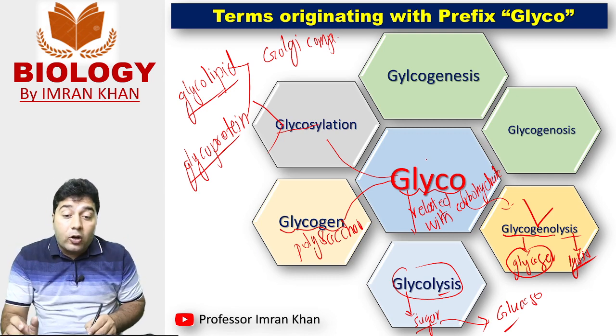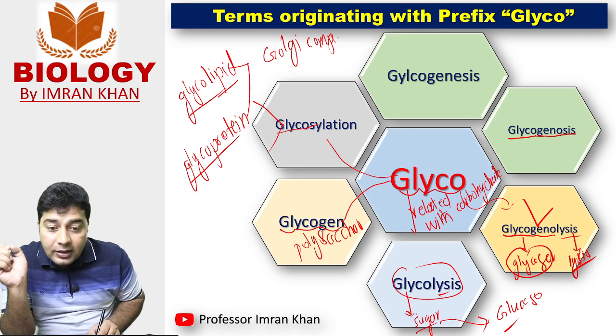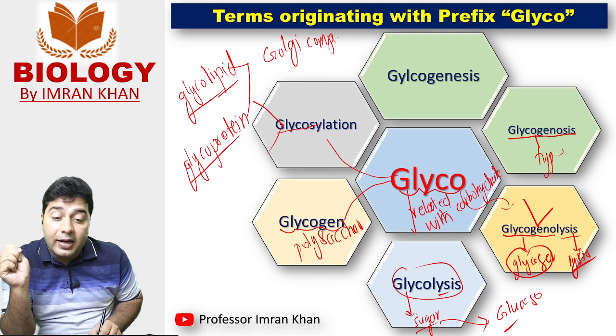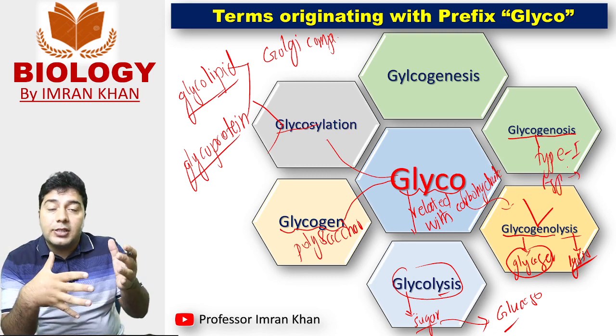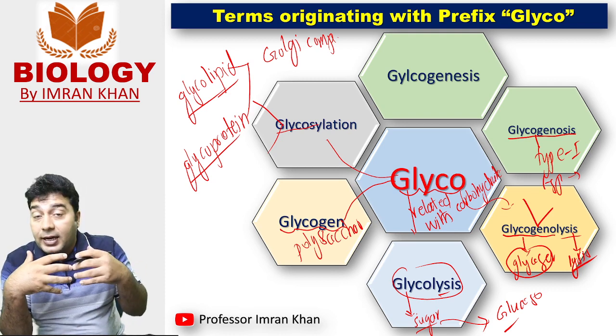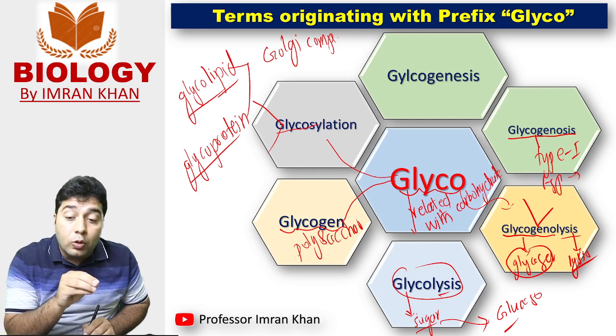And this accumulation of glycogen causes a disease. That disease is called glycogenosis type 1 and type 2. So the disease that takes place due to accumulation of glycogen is called glycogenosis.